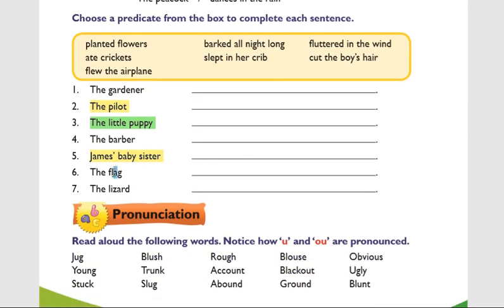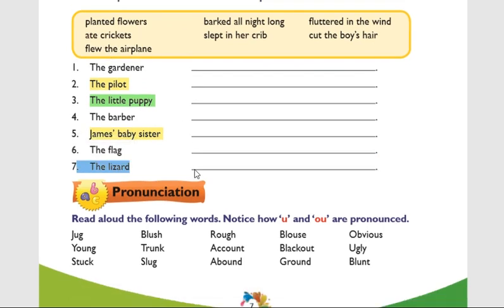The flag, subject. So what is the predicate? The flag fluttered in the wind. So the flag is the subject. Fluttered in the wind is the predicate. Good. The last one. The lizard ate crickets. So the lizard is the subject. Ate crickets is the predicate.